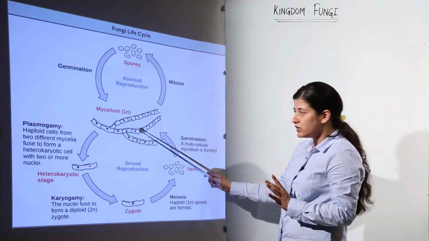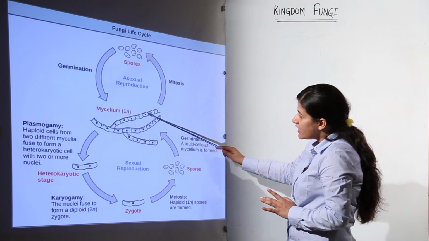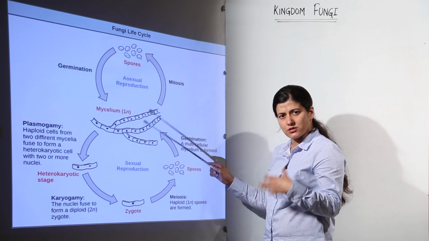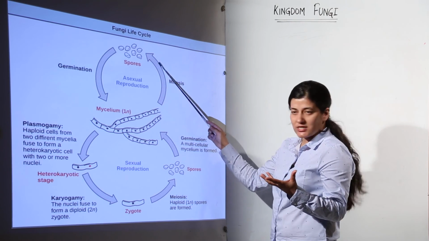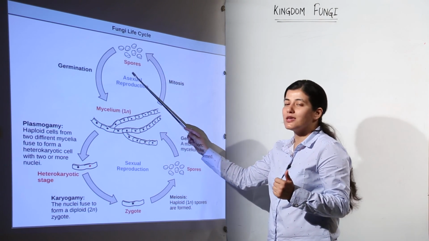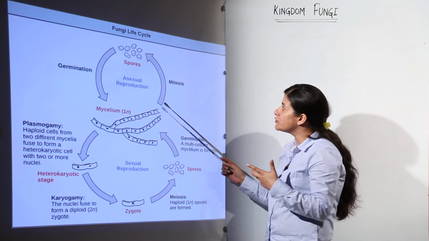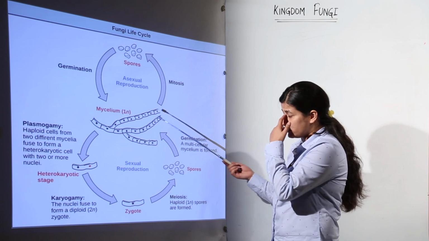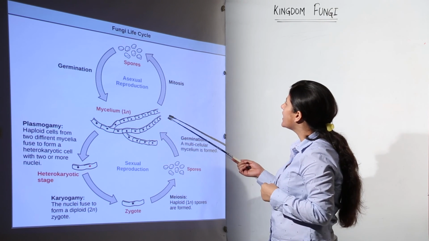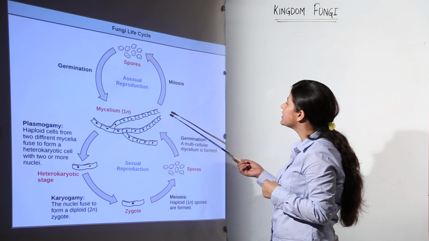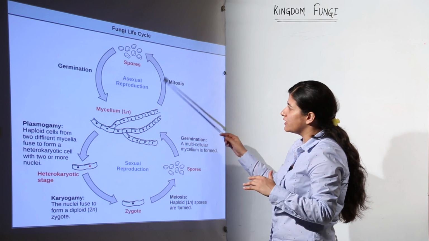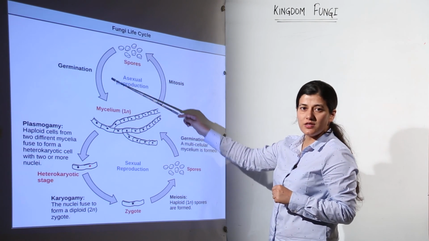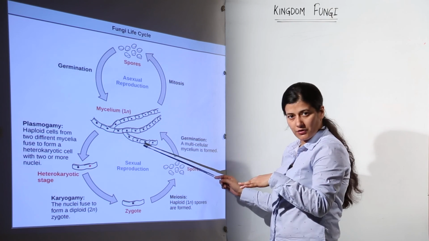Now, if it has to undergo asexual reproduction, there would be mitosis in these mycelial cells. Some of the cells would undergo mitosis, there would be differentiation, and that would lead to the formation of asexual spores, like conidiospores and sporangiospores, while ascospores are sexual ones. Just remember that the spores being formed here are asexual spores. There is germination of these spores, and again the mycelium is given rise to.